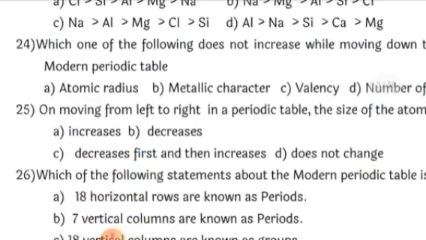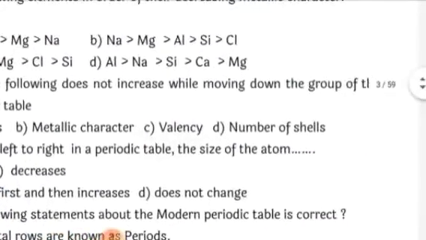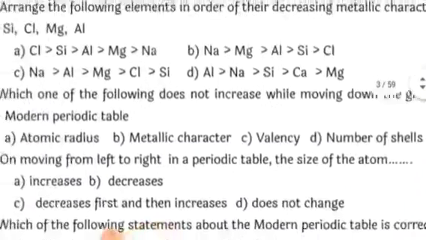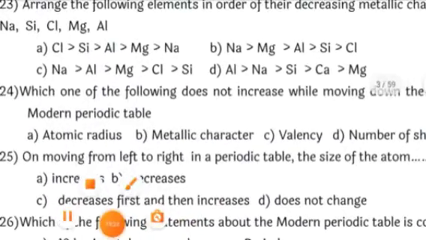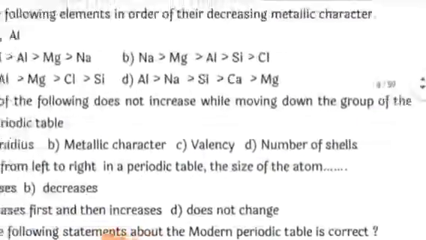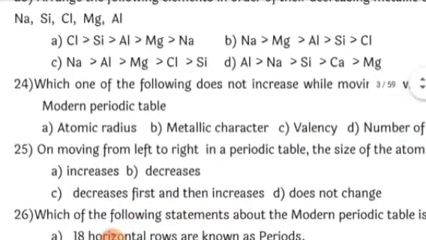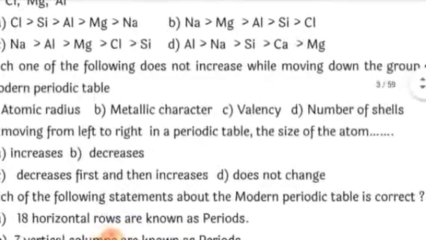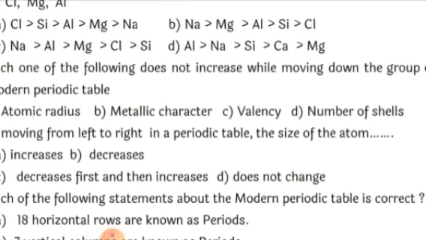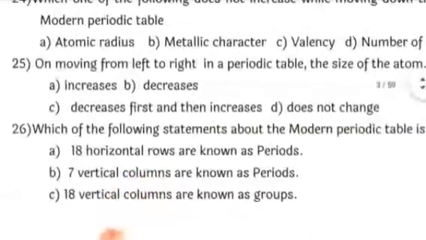Next, which one of the following does not increase while moving down the group of the modern periodic table? If you see, atomic radius goes on increasing down the group. Metallic character also goes on increasing down the group. Number of shells also goes on increasing down the group, whereas valency in a group remains the same. If it is the first group, all will have the same valency. Is that clear? So valency is the correct answer for this.